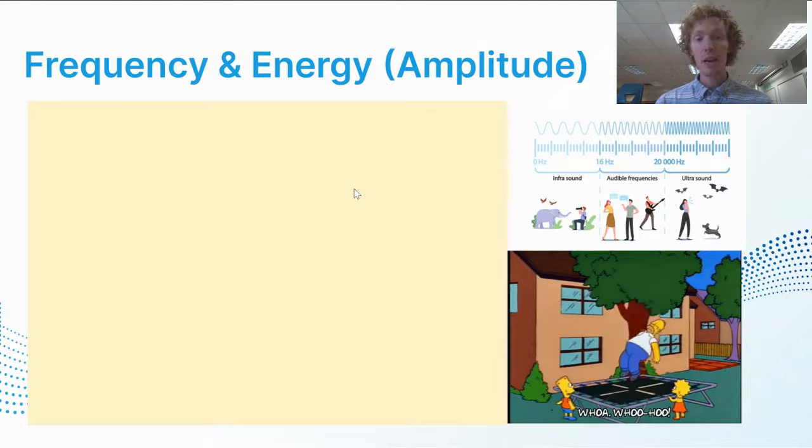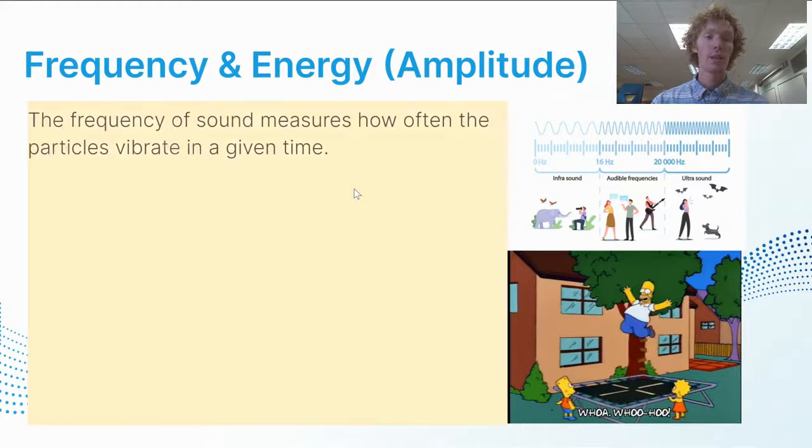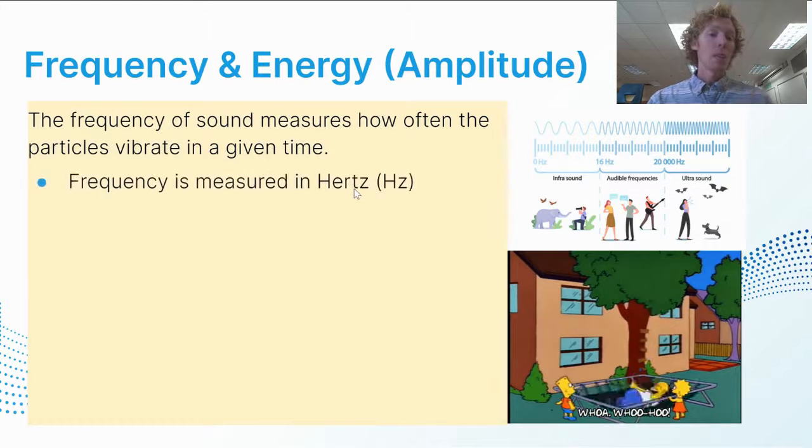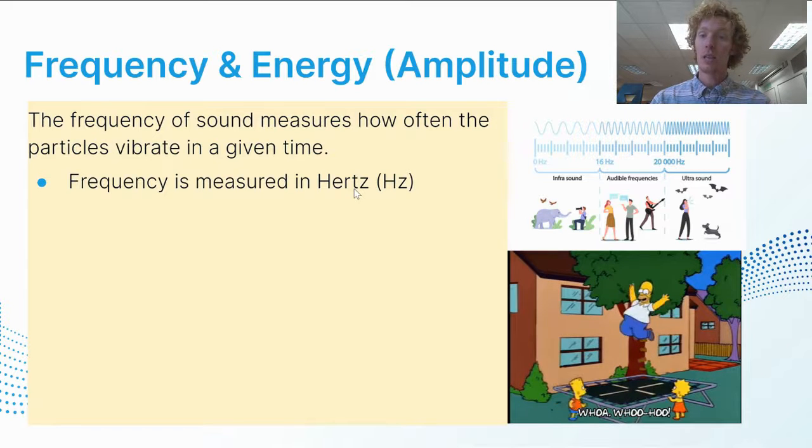Now, frequency and energy, or amplitude, of sound. So this is again taking a look at how the sound is created. One of the things that's important to note here is that the frequency of sound measures how often the particles vibrate in a given time. Meaning that the more compressions and rarefactions that occur in a wave, the higher the frequency.